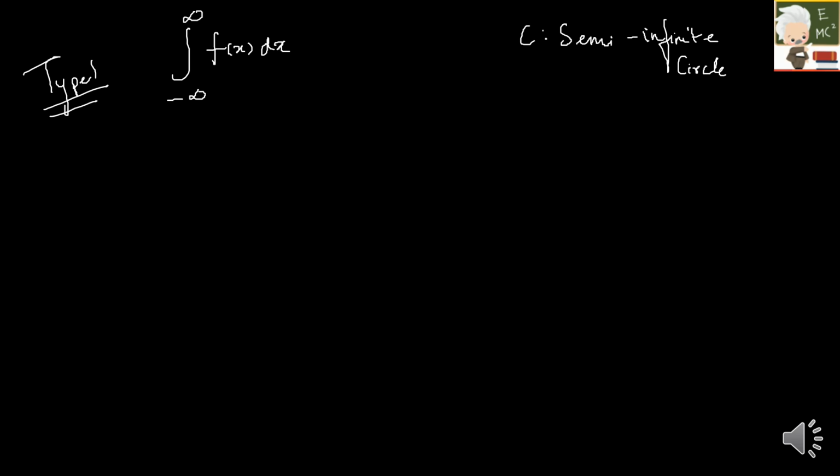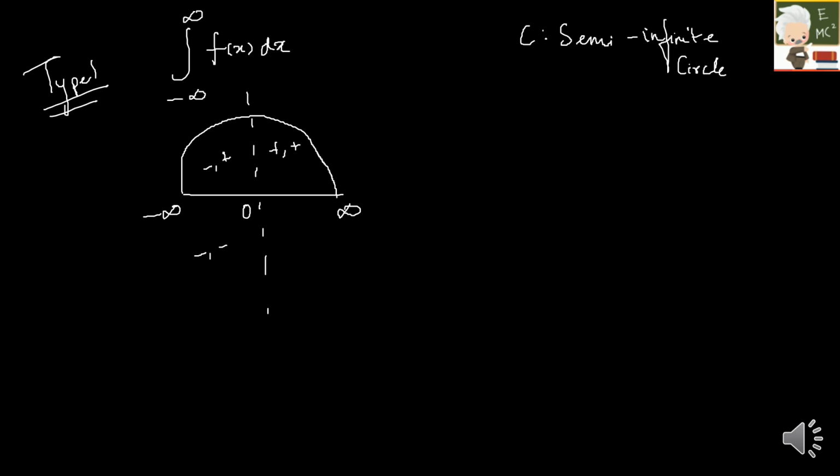Before that you should be very familiar with this. What do you mean by semi-infinite circle? So the x-axis will be elongating till infinity, okay? So here this is going to be our axis. This is 0. In this quadrant it is plus and plus. In this quadrant it is minus plus. Here it is minus minus. Here it is plus minus. Hope everyone is familiar. So this is nothing but x plus iy. This quadrant is minus x plus iy. Here it is minus x minus iy. Here this is x minus iy.